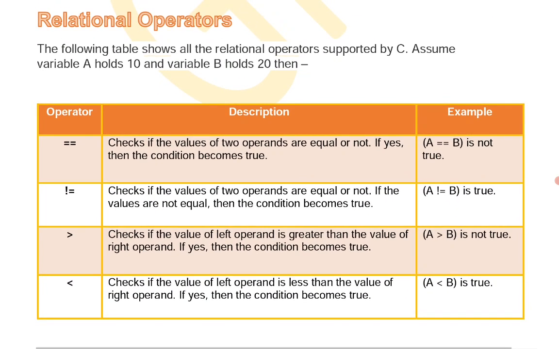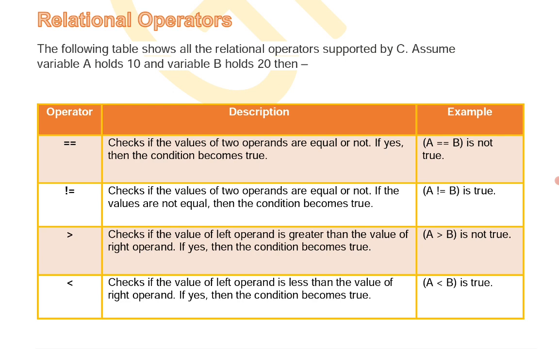Relational operators. The following are the relational operators available in the C language. Double equals to is the relational or comparison operator, whereas single equals to is used as the assignment operator. If you want to compare whether two variables are equal or not, double equals to is used. Not equals to is written as exclamation mark, equals to.